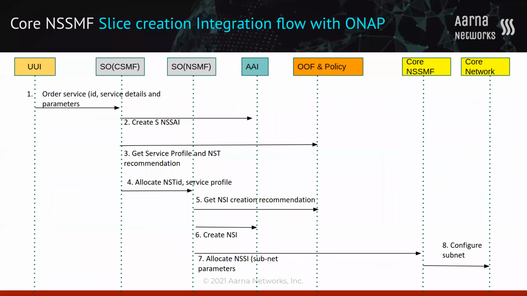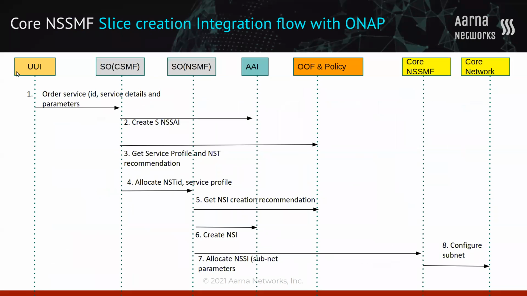Moving forward to this slide, which is primarily covering your slice creation integration flow with ONAP. Like I was mentioning just now, the CSMF component and NSMF component are part of our runtime component of ONAP called SO, service orchestration.